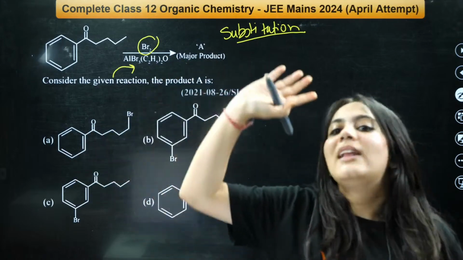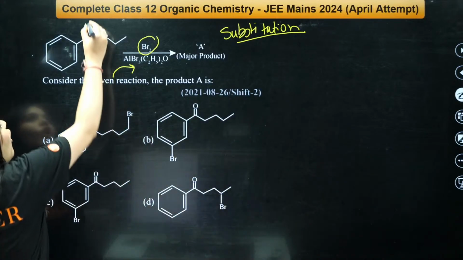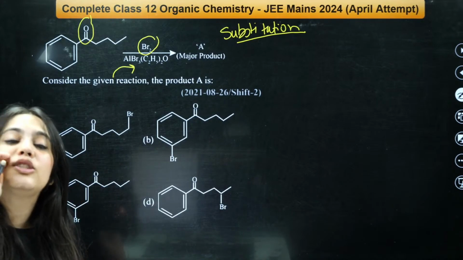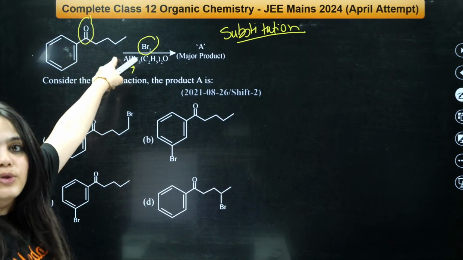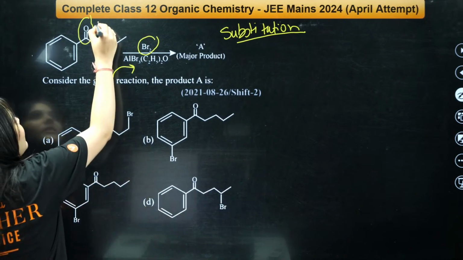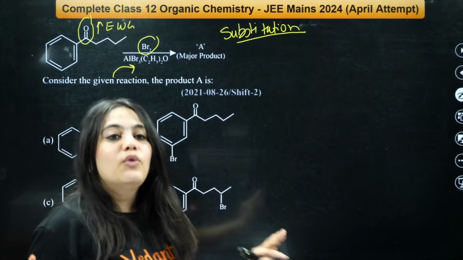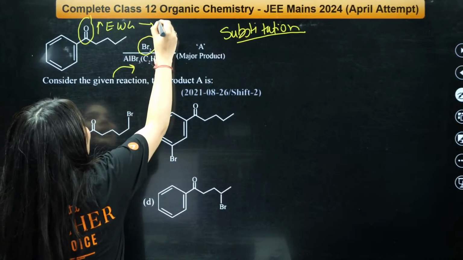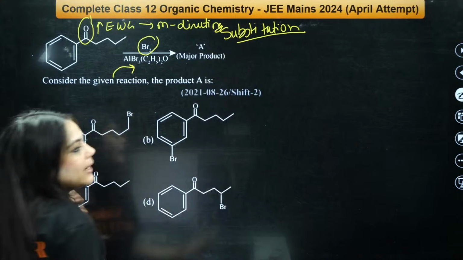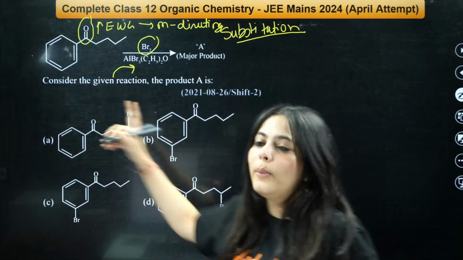Here the bromine will attack on the benzene ring. So where will the bromine attack? It will depend on this group. What kind of group is this? As soon as you see a multiple bond directly attached to the benzene ring, this is an electron withdrawing group, which means this group must be meta-directing. All the electron withdrawing groups are meta-directing groups, right? So at the meta position, your bromine will attack.